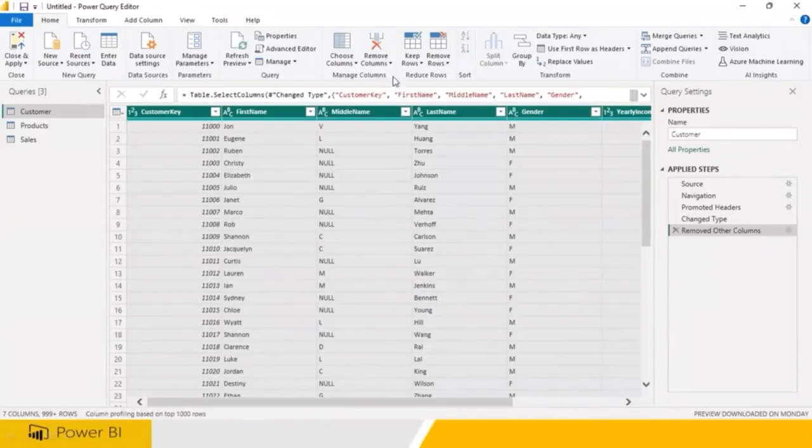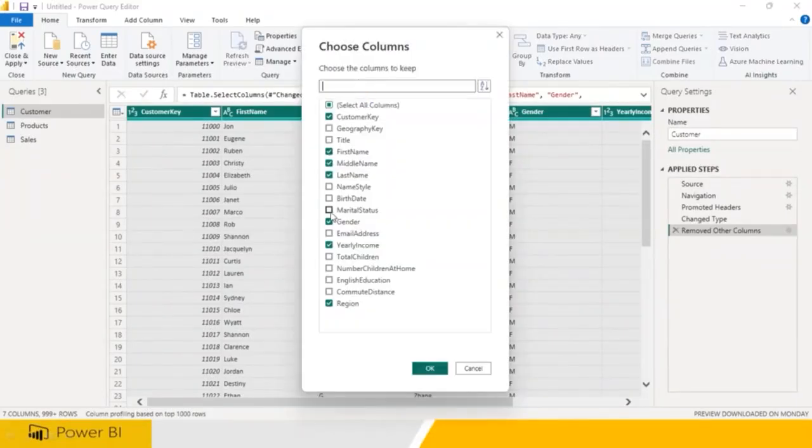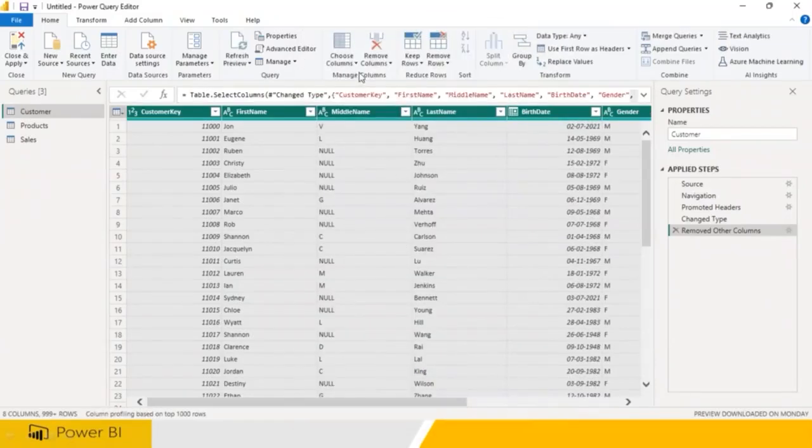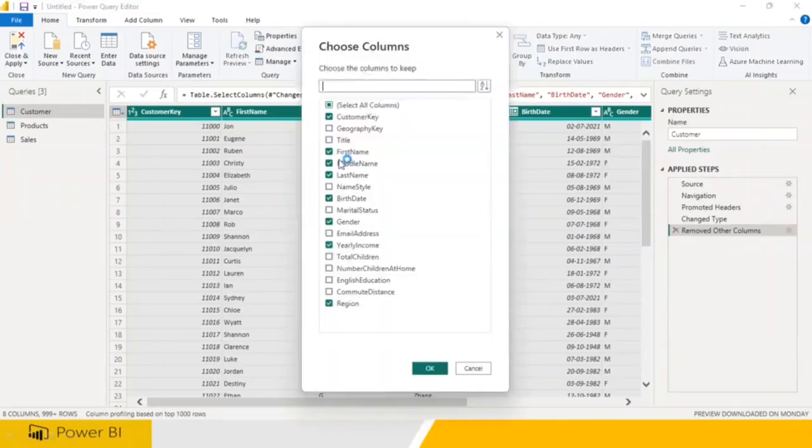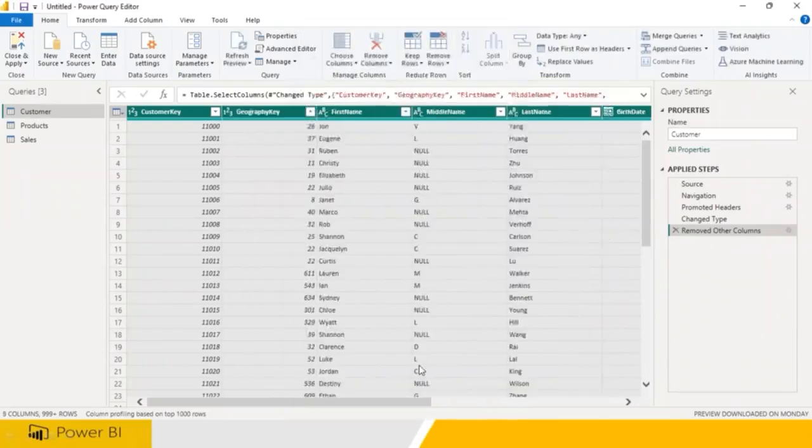So it is very, very simple. You can just go and choose column. Tomorrow I wanted to add birth date. You can add like this. Tomorrow I wanted to remove one more column. Go to choose column. You can say I wanted to have one more column called geographic. You can add like that. Okay? So whatever you wanted to add, whatever you wanted to delete.